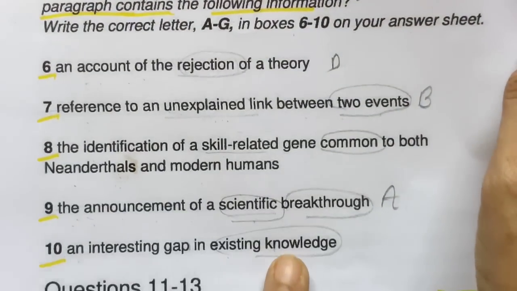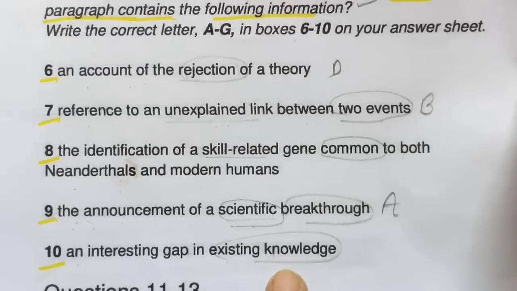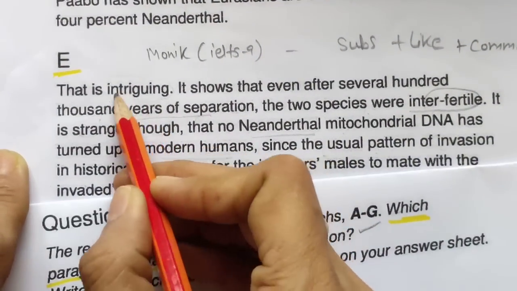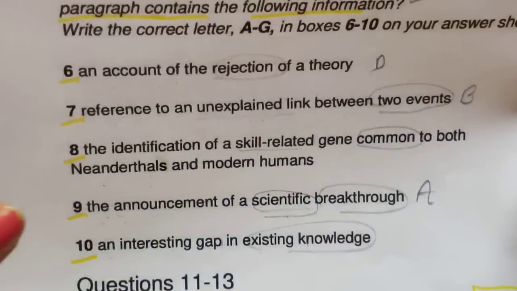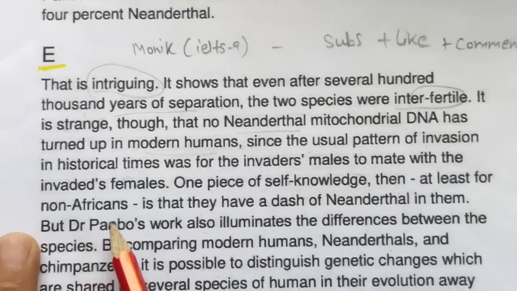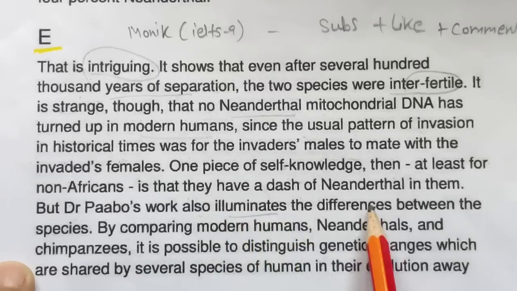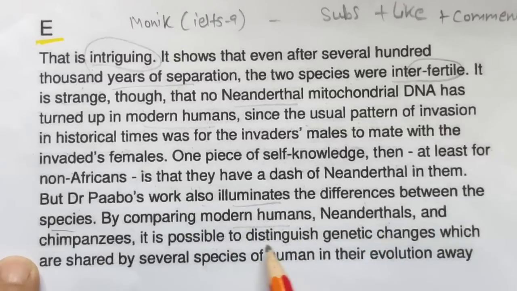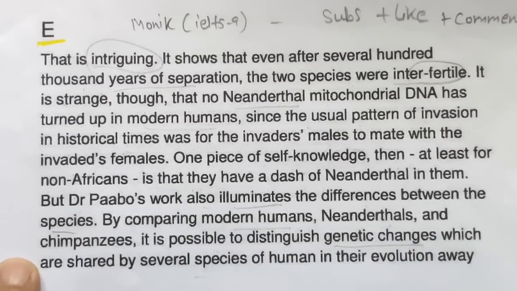So if we go through proper keyword strategy also, we can get some answers. Okay, so intriguing means interesting. An interesting gap in existing knowledge, that is what they are talking about. But then at least for non-African, they have a dash of this. Also, it eliminates the differences between the species by comparing modern humans. It is possible to distinguish genetic changes which are shared by several species in their evolution.